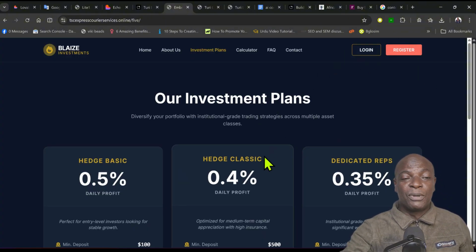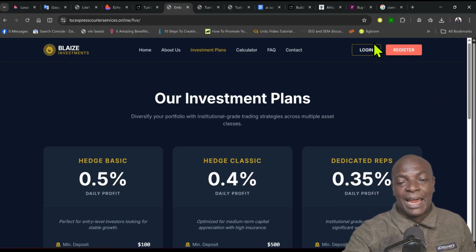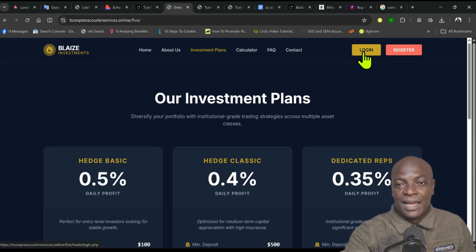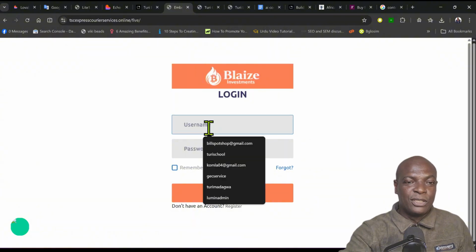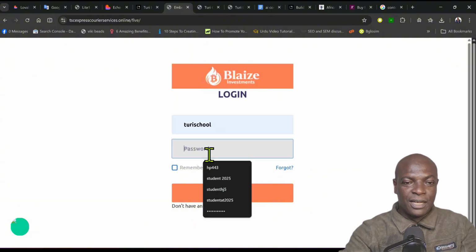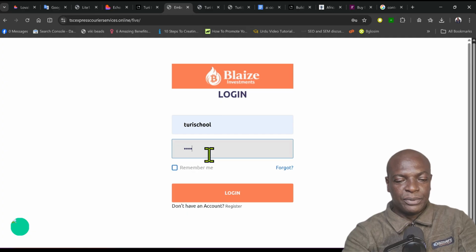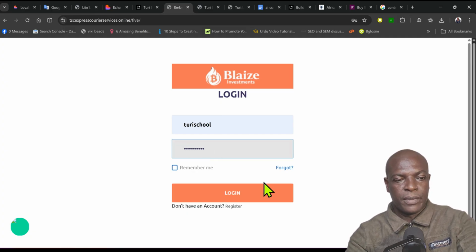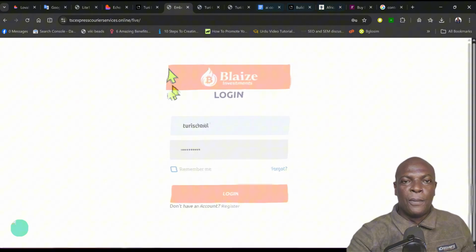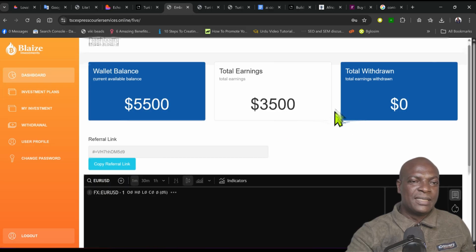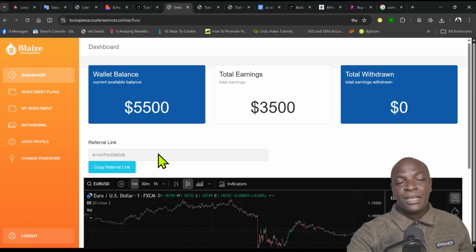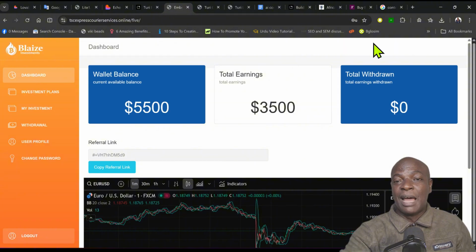And some people will say, oh, it doesn't have a backend. It's a lie. You can connect it to your backend. Like for instance, if I click here now, it will take me to the backend. All I need to do is just to log in here and put in my password. I'm putting my password now, and you see that the account will come up. So this is the account now. This is the dashboard. So it's very easy using your master prompts to create all this.